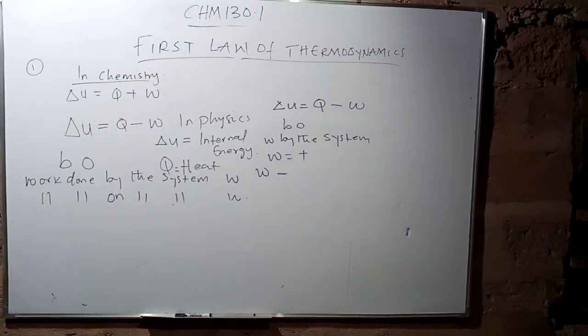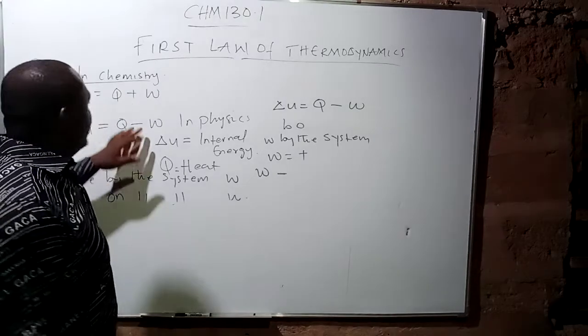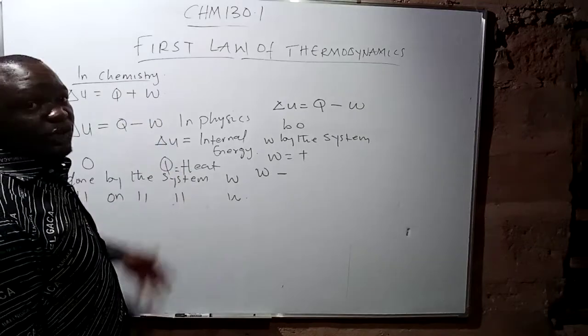So please note, the two formulas are actually very important. Like I said, the only thing that separates them is the sign of their work, whether work is done by the system or work is done on the system. Because sometimes you will see someone use this formula, and they will say you failed it. So please know the difference.